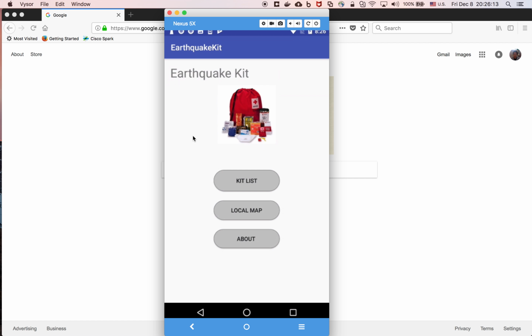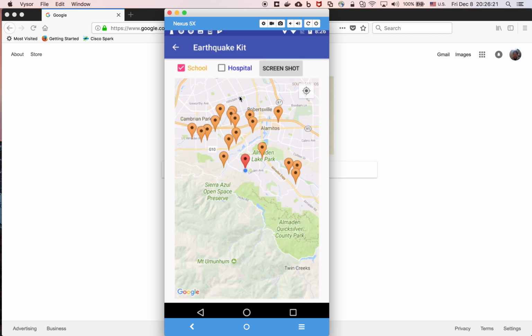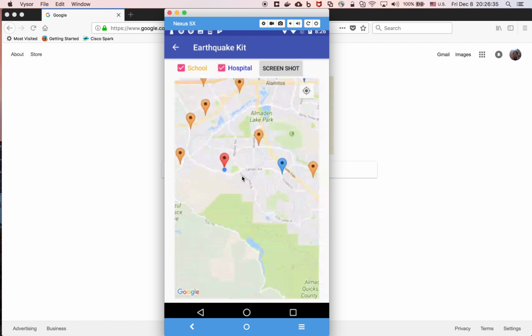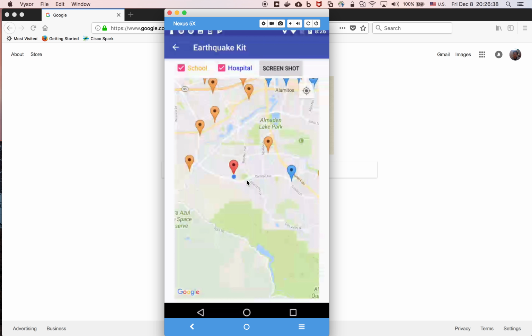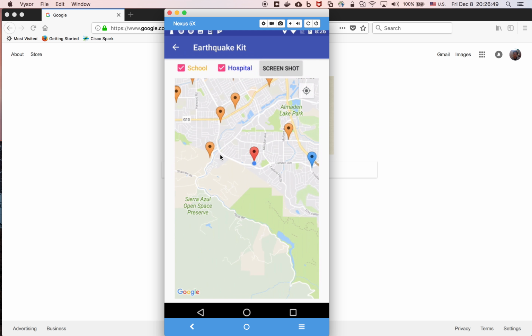And let me introduce the second function. It's the local map. I show the Google map, and it lists all the schools close to where you live, or the hospitals. So you know, in an earthquake, the hospitals and the schools provide shelter. You can go to either a school or a hospital for some help.